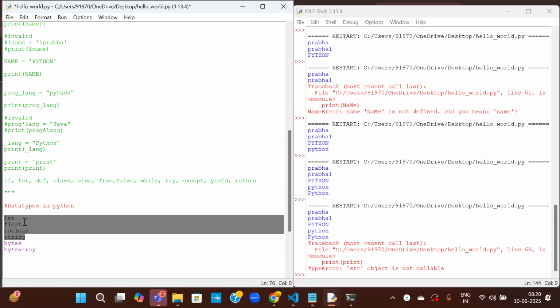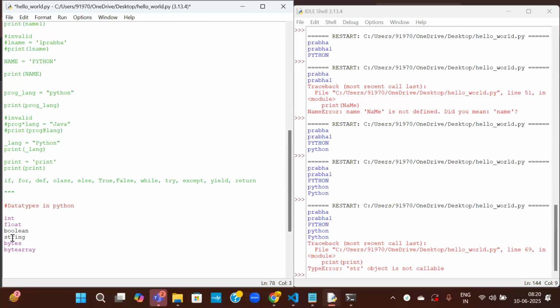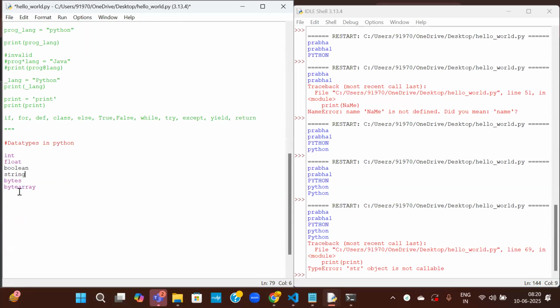We already know what those are. Integer is just the numbers. Float means the decimal numbers. Boolean means either true or false. String is whatever we enclose in single quotes or double quotes, which will be treated as a string in the Python language. Bytes and bytearray are binary language, zeros and ones. We need not go into this. That is not required for us.